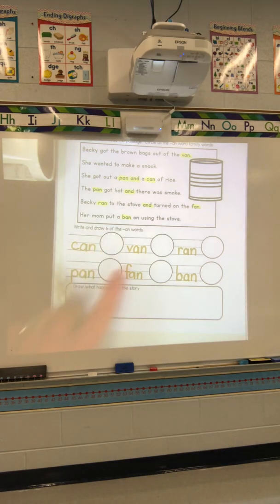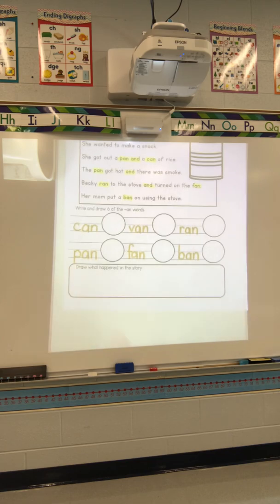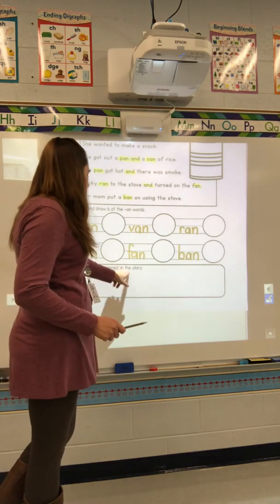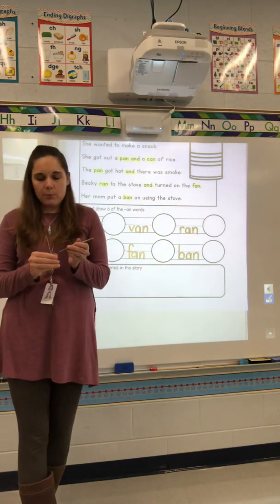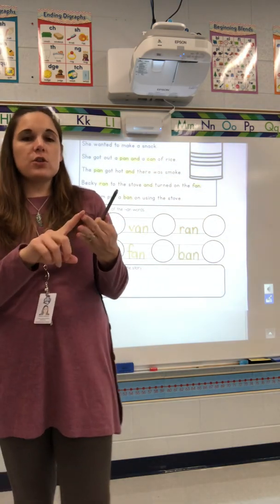Now, in the circles, if you want, you can make a little picture to go with those words. And at the bottom, it says, draw what happened in the story. Boys and girls, this is our comprehension check. We read our story together. You listened to me, you read it together with me, and you should have read it by yourself.